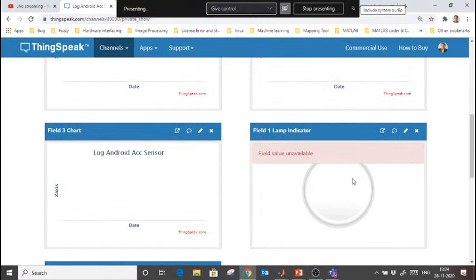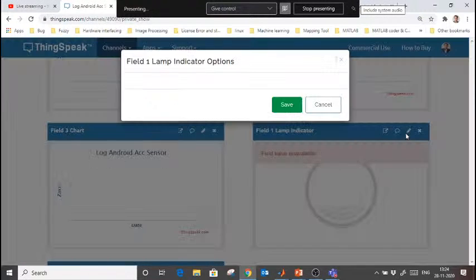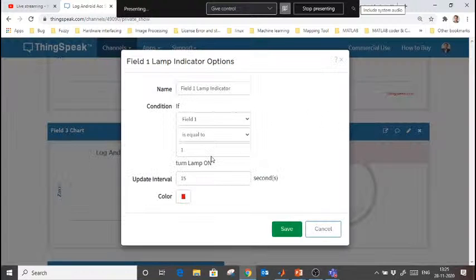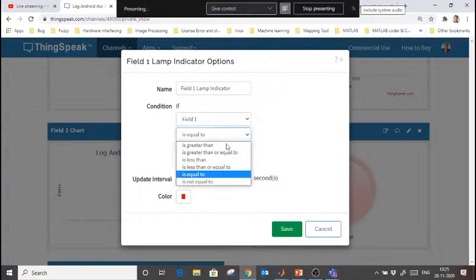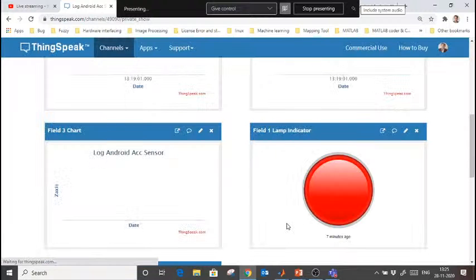Also, there is one lamp indicator here. I want that if my mobile has fallen, or if someone has stolen it and is running with it, then from field number 1, x-axis acceleration, if my mobile is moving, the x-axis acceleration will increase, of course. So I want that if it has fallen, the x-axis acceleration will increase to more than 2. If it is equal to 2 or greater than 2, then I want the lamp to glow red. Fine. This also I want.